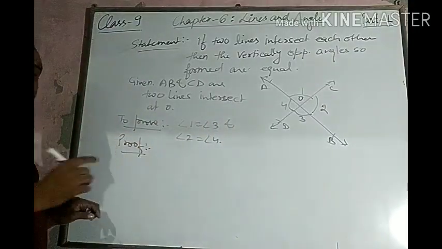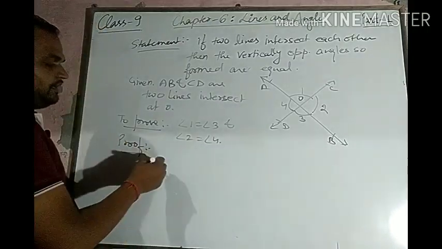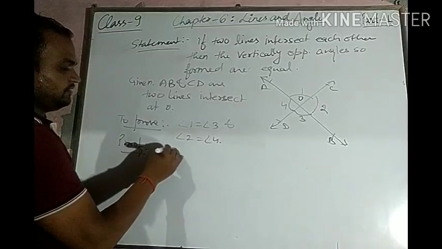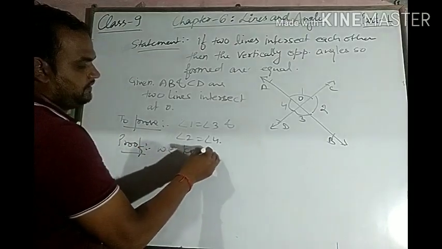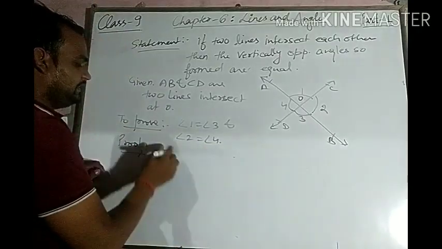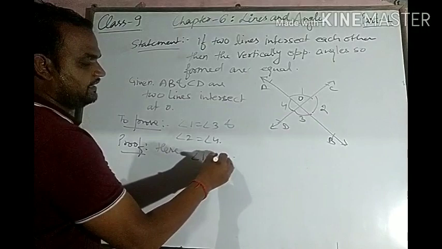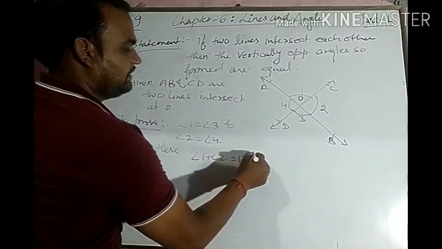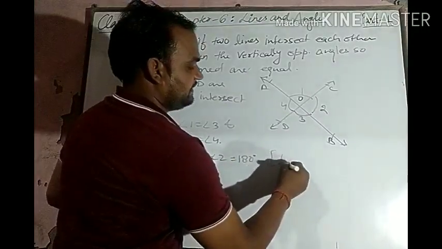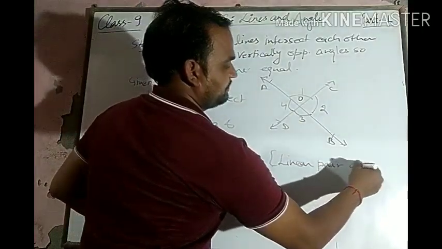As we know that an axiom doesn't require any proof, we can write here angle 1 plus angle 2 equals 180 degrees because of the linear pair axiom.